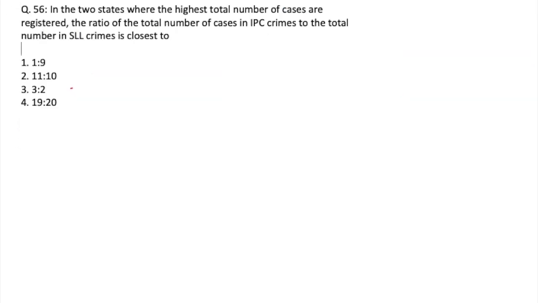Let's discuss the next question. Which states in the two states where the highest total number of cases are registered, the ratio of total number of cases in IPC crimes to the total number in SLL crimes is closest to which ratio? So the ratio you have is 1:9 and so on. So first of all, we have the data for the highest total number of cases, which is given to us